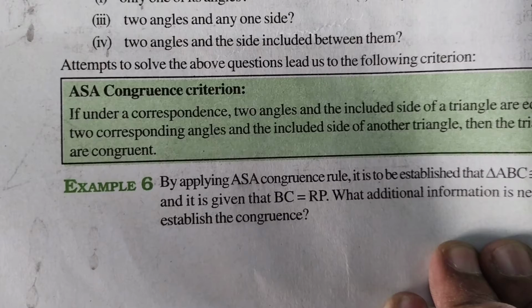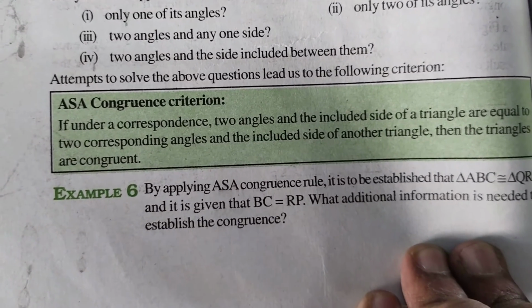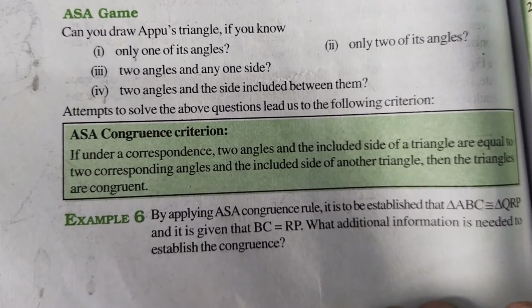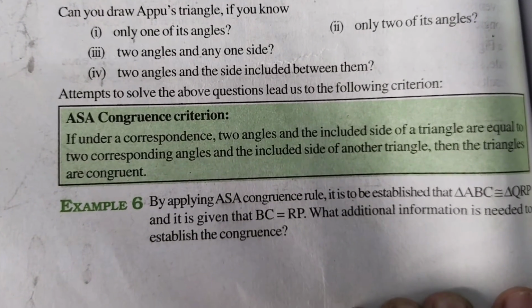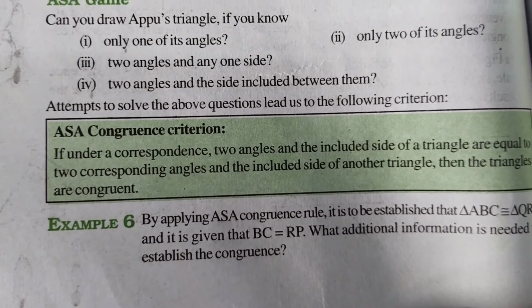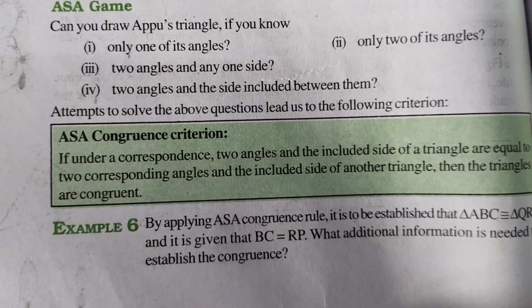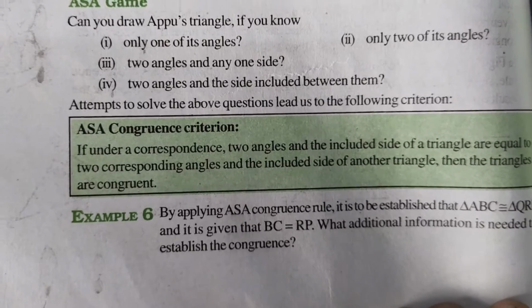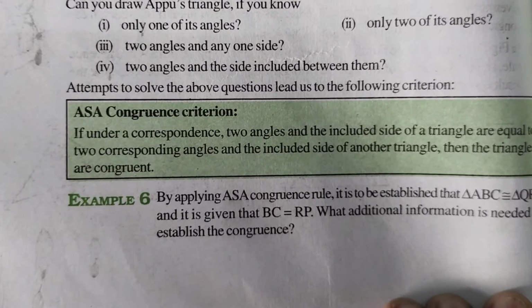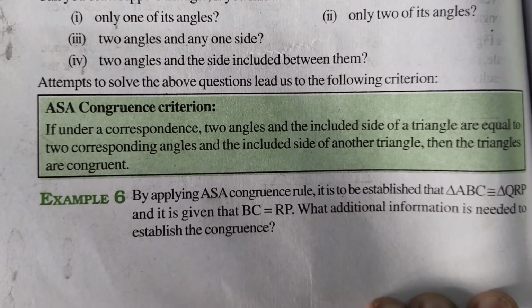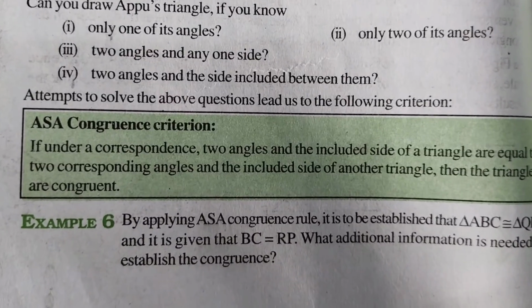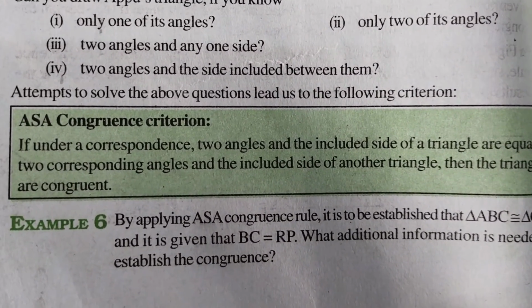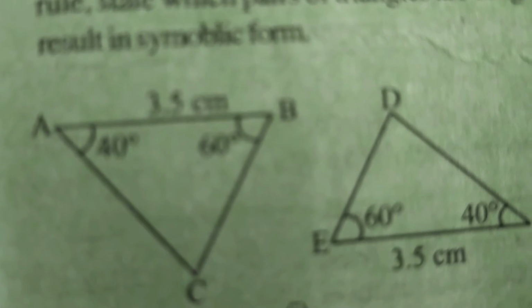Now let us go through the ASA congruence criterion. If under a correspondence two angles and the included side of a triangle are equal to the two corresponding angles and the included side of another triangle, then the two triangles are congruent. This is the ASA congruence rule. You can observe this diagram.